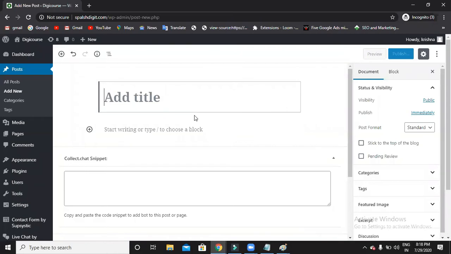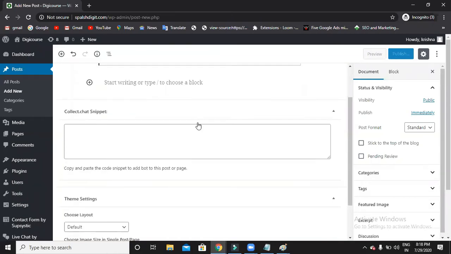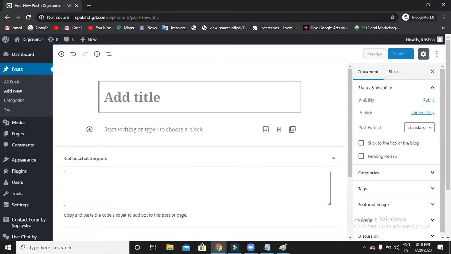Chitra, sorry to disturb you. The other one in the website that you showed just now, is it a post or a page? It is a post. It's a post. Okay.